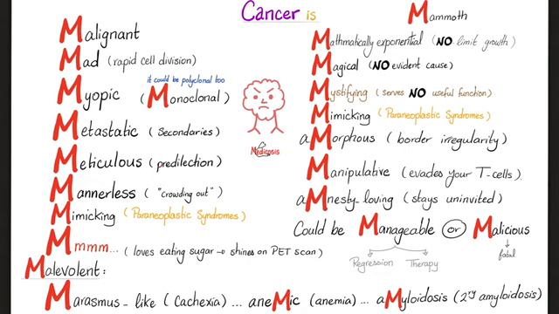Example: breast cancer loves to metastasize to bones. Prostate cancer also loves to metastasize to bones. Lung cancer likes to go to the brain. Colon cancer loves to metastasize to the liver. This is called cancer predilection. Even cancers are not random. In many cases, there is a pattern to be studied. Hence, oncology. Hence, pathology. Cancer is mannerless.